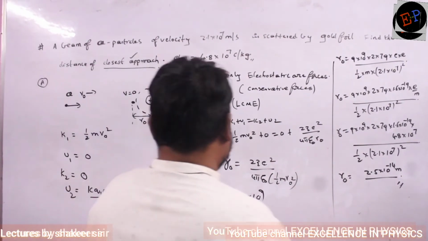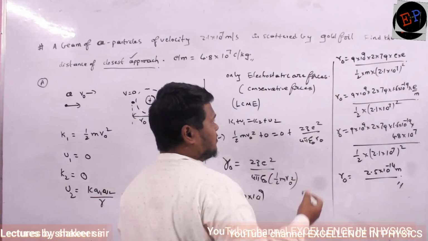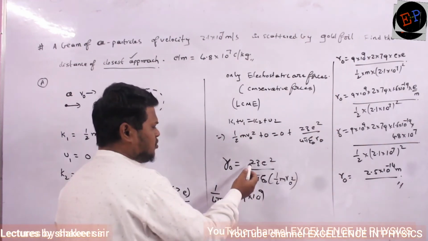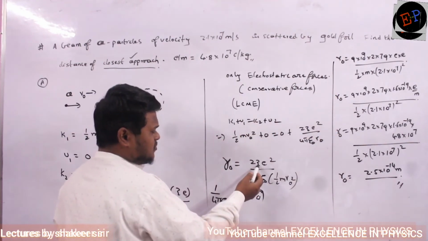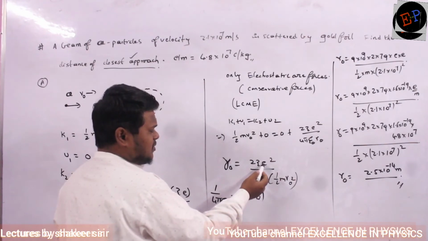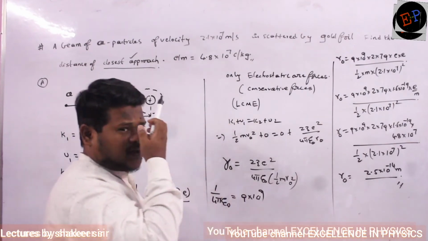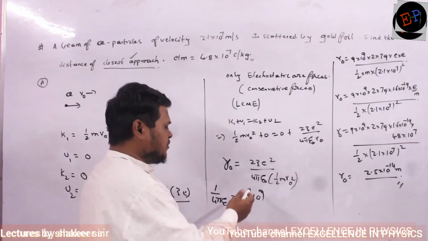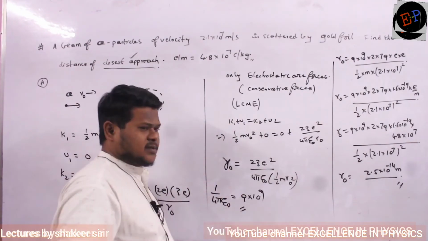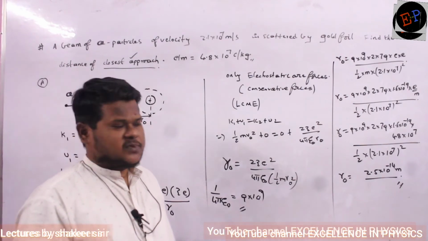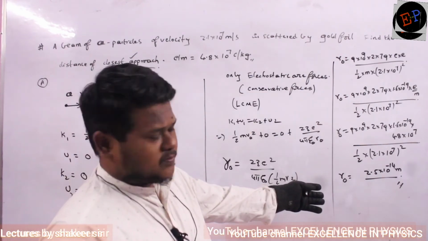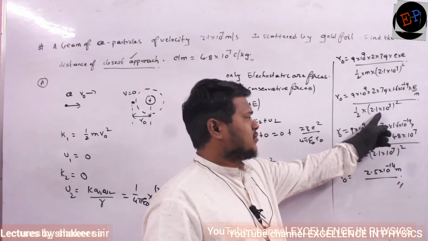So these are the calculations which we have done. Z is 79. E square can be written as E into E, because one E by M value is given and 1 by 4 pi epsilon naught value is 9 into 10 power 9. So we are just substituting all the values. And what is this one?